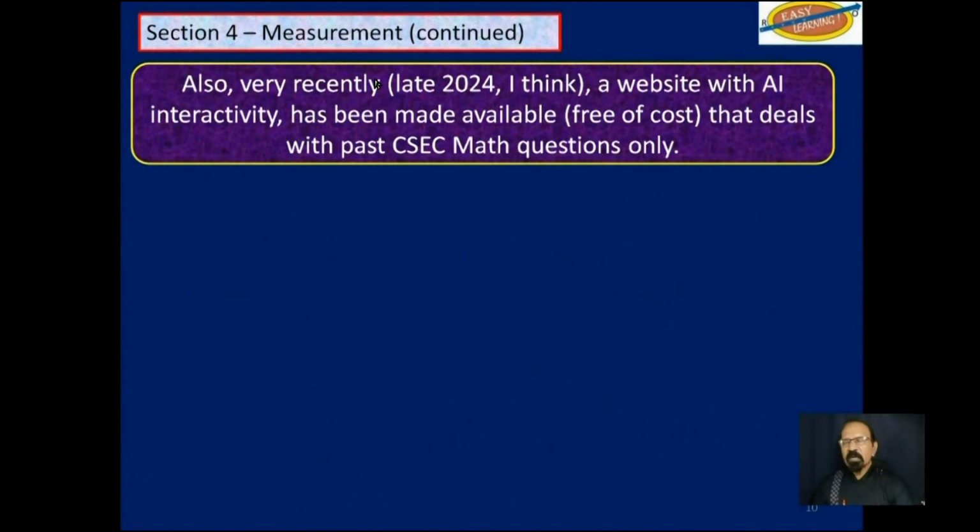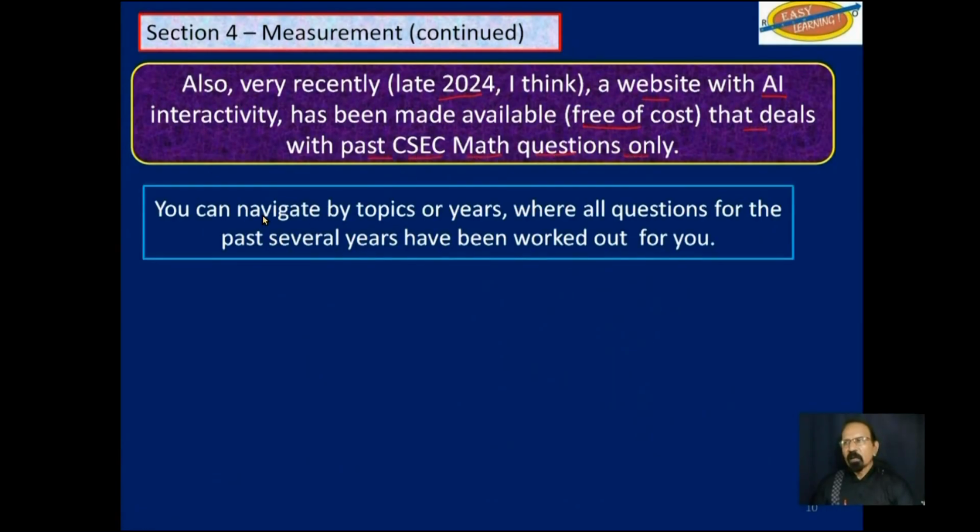Also, very recently, late 2024, a website with AI interactivity has been made available free of cost that deals with past CSEC math questions only. You can navigate by topics or years, where all questions for the past several years have been worked out for you.